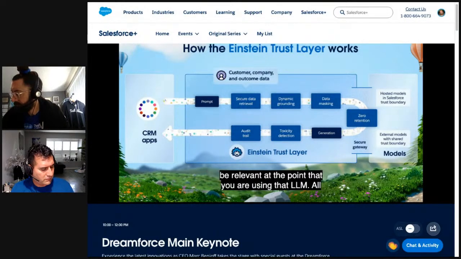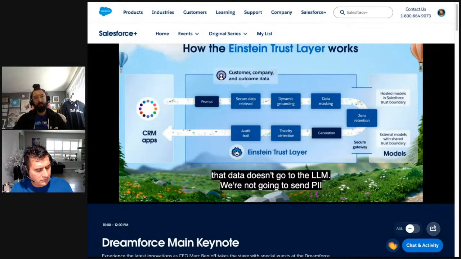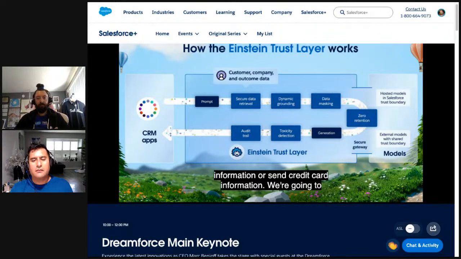We're not going to send PII information. We're not going to send credit card information. We're going to make sure you remain compliant. So all that data is going to get masked. That is data that you don't want to go there.